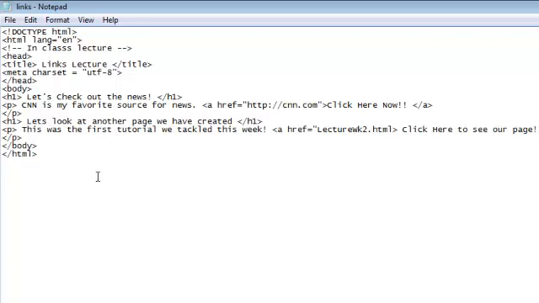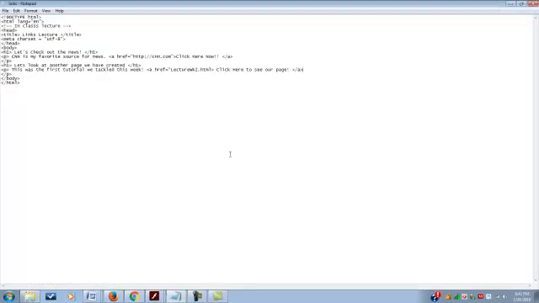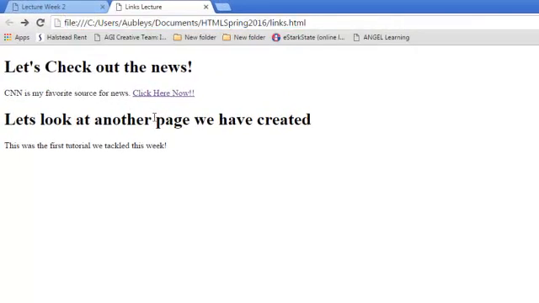Now here's the catch. Your files have to be in the same folder, because right now it's looking for something in this file folder where it's contained. So now if I go back to my open browser and refresh my page, we see that nothing is here, which means there's probably an error in my code. If you don't see the code you just put in, which would have been a link here, there's probably an error. So let's go back and look at the code.